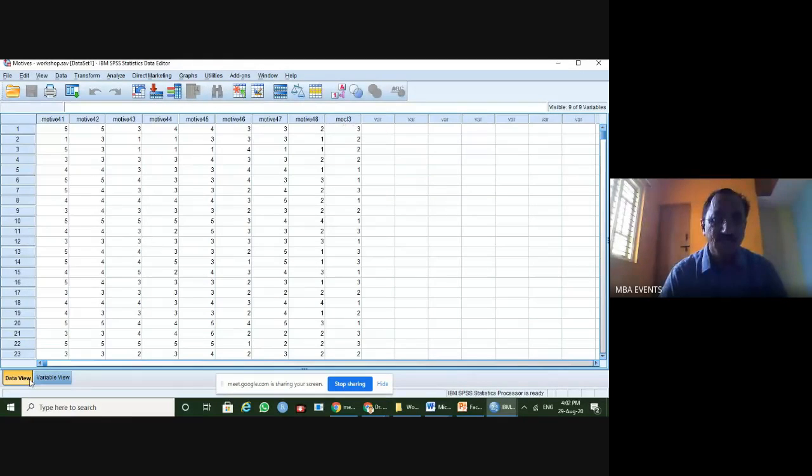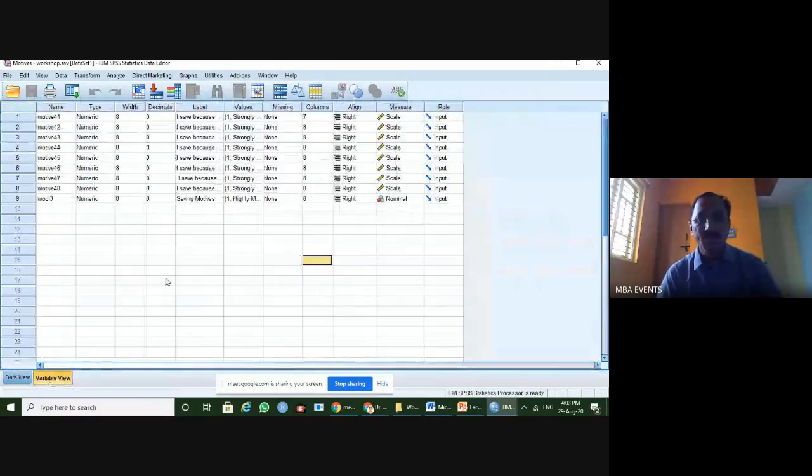First, as all of you know, in SPSS, when you open a file, you'll get 2 windows: one is variable view and the other is data view. Let me go with the variable view first. Variable view clearly shows how many items, or questions, we considered, and whether all the items are present in the file or not.